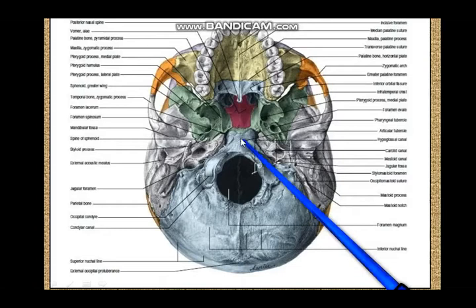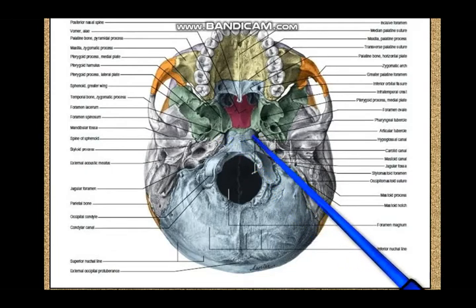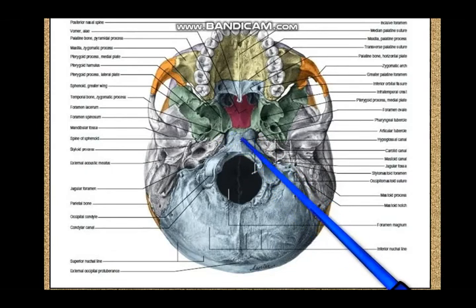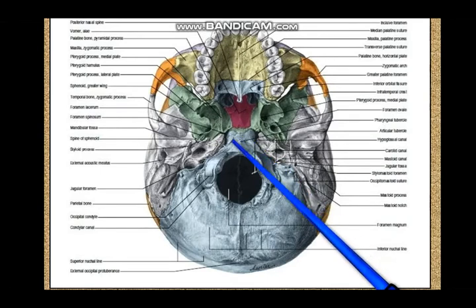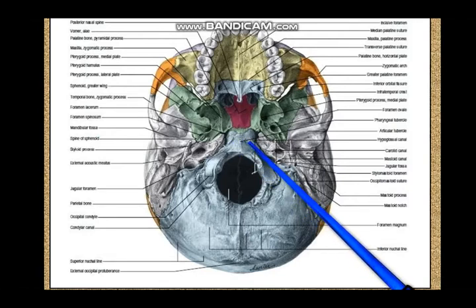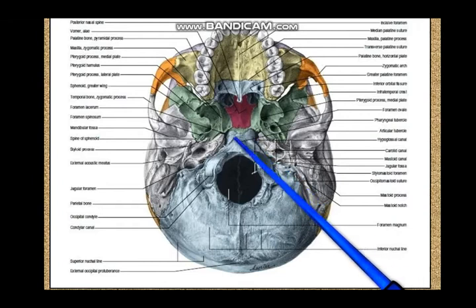That means this median raphe, which is situated posterior to the pharynx, which actually takes in the attachments of the superior, middle and inferior constrictors in the midline, it is attached here. So if this is the attachment of the median raphe of the pharynx, then in front of it you have the pharyngobasilar fascia, and behind it you have the buccopharyngeal fascia.